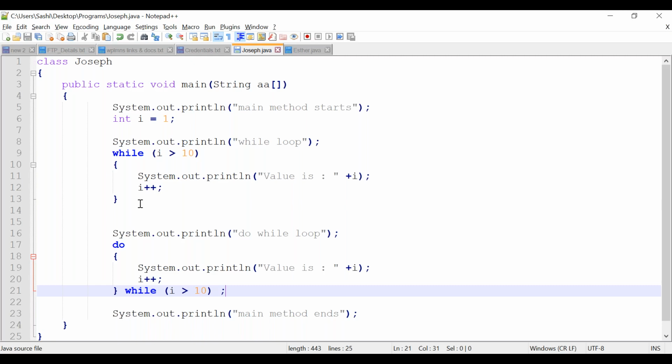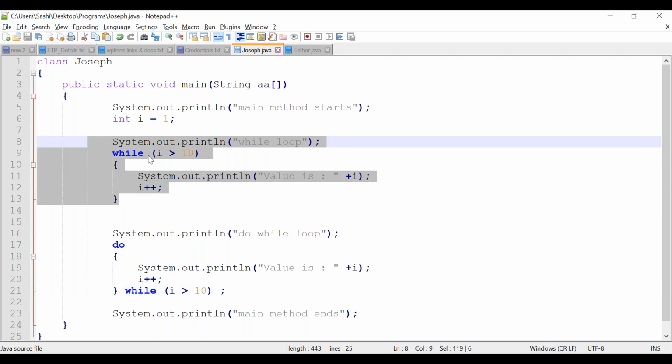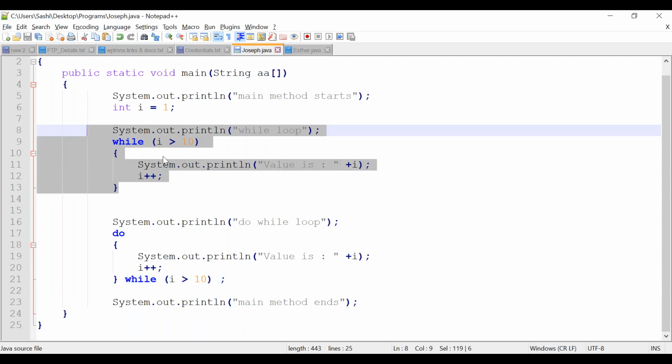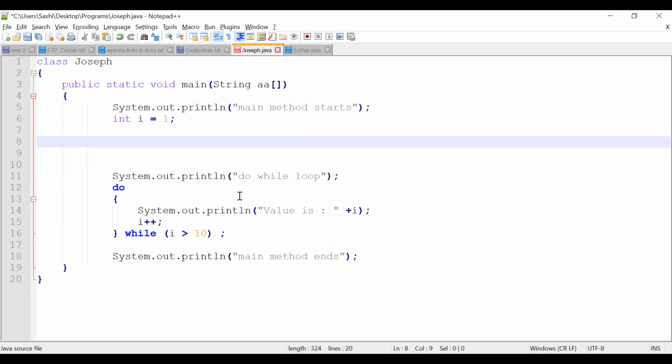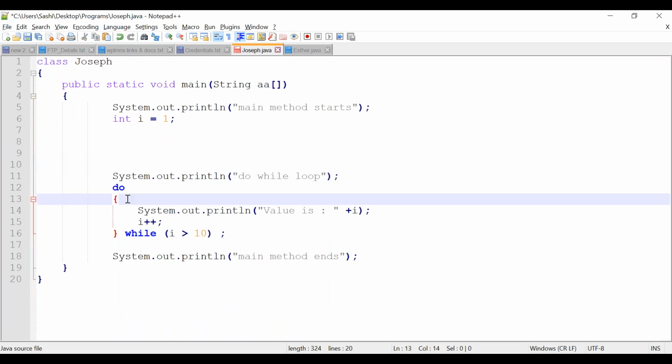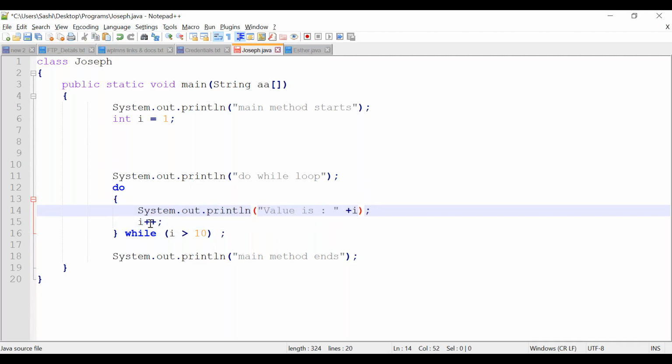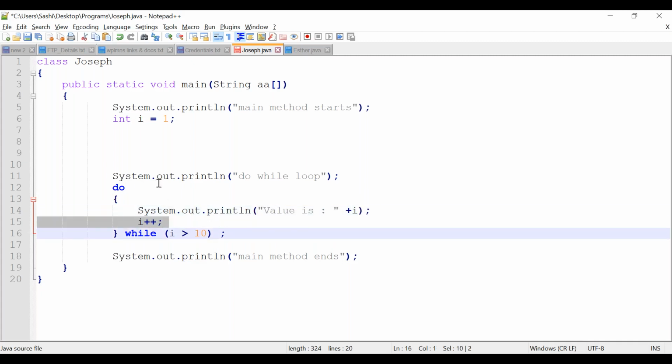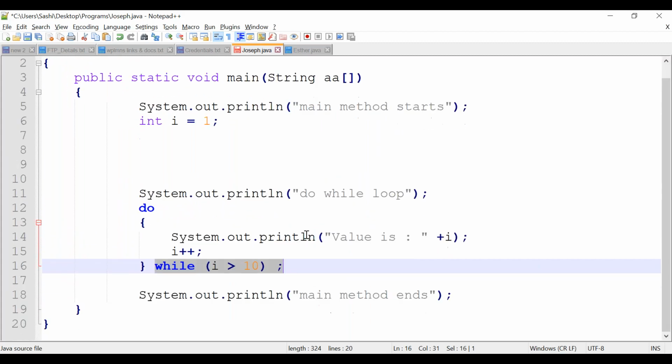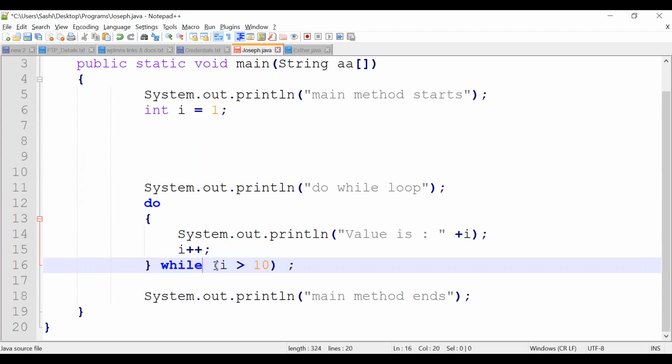In do while loop, what happens? It is not checking the condition first. Directly it will execute the loop. We will be getting I with 1. After executing, the I value is incremented. I value became 2. Then finally the condition is tested. Now if you check 2 is greater than 10 or not, false, then it comes out. Let's rerun this.